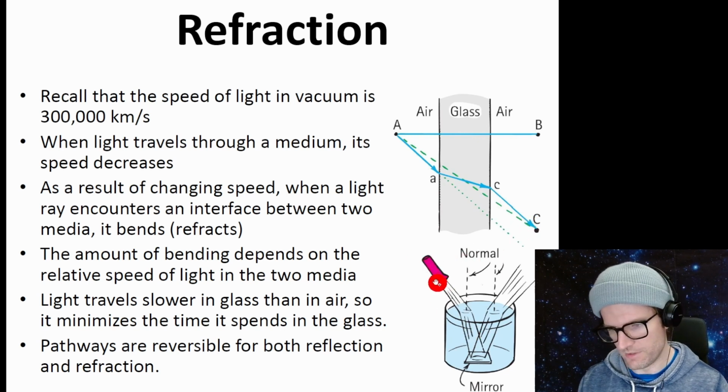Okay, and it looks like here we have light coming in, refracts into the water, bounces off a mirror, angle of incidence equals angle of reflection, bounces off, and then refracts back out.